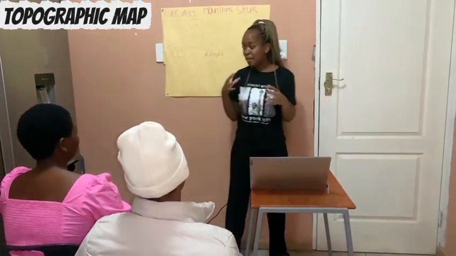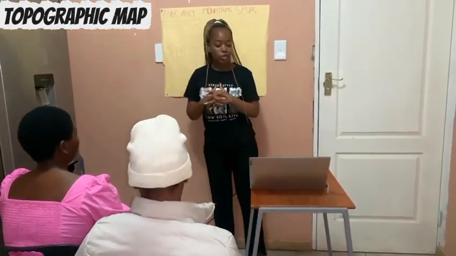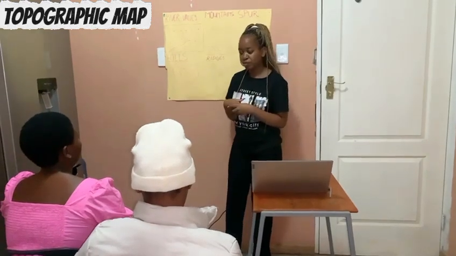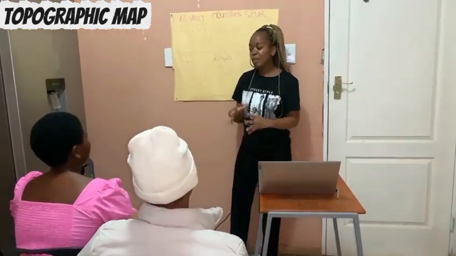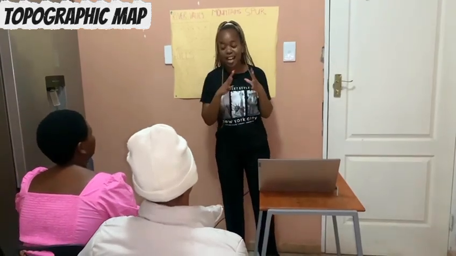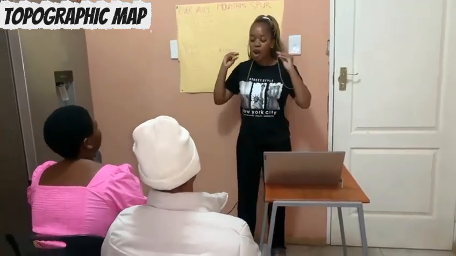So, can somebody tell me what contour patterns are? Contour patterns are lines that show the shape of the land.